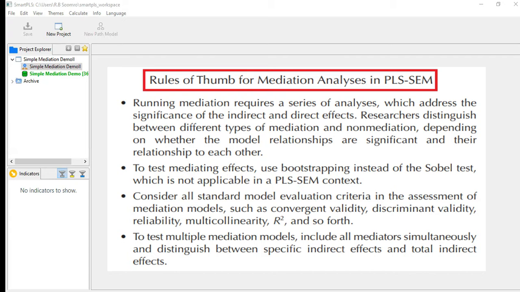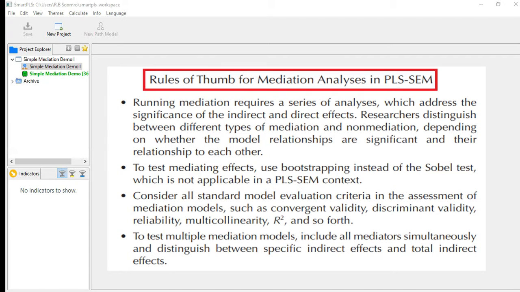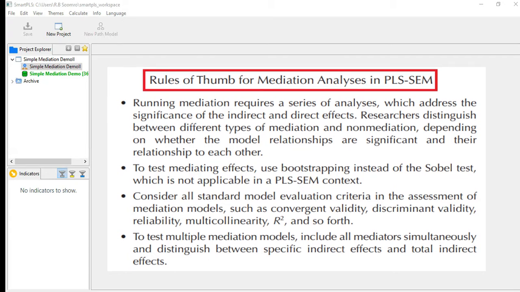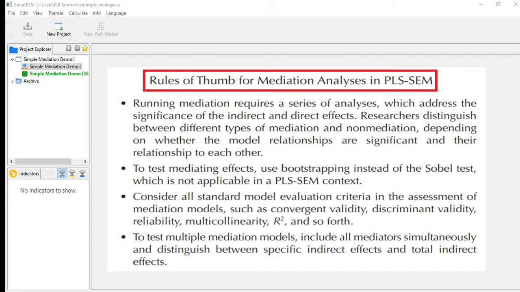So on the basis of the relationships, whether significant and positive, we have to decide whether there is full mediation, partial mediation, or no mediation. The second point is that to test the mediating effect, use bootstrapping instead of the Sobel test. So now definitely we have to check whether the effect is significant or not.